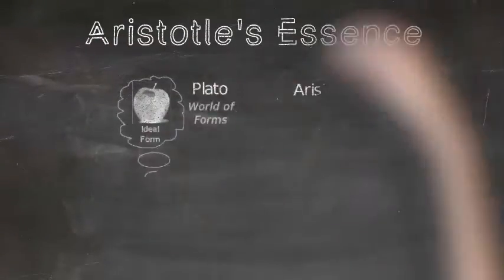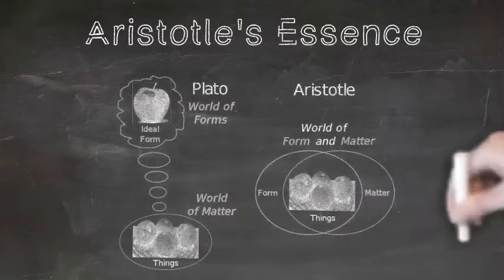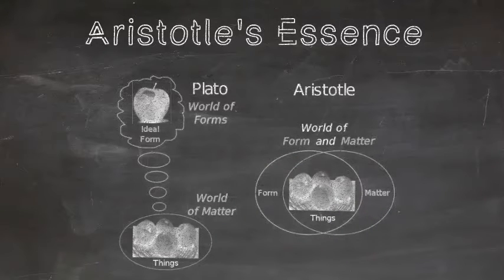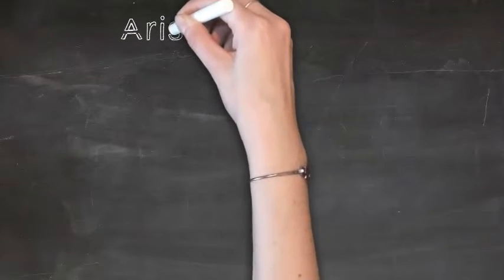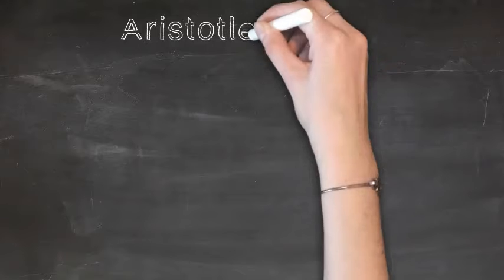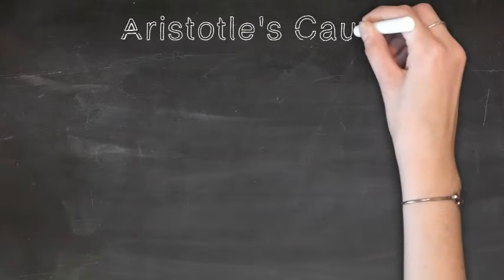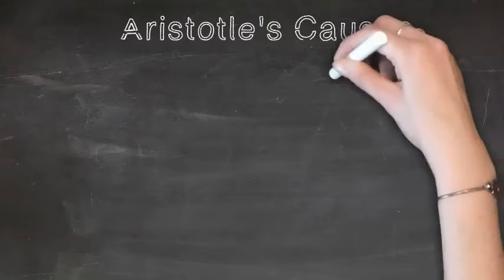So, for instance, for Plato, the world of forms was the ideal world, and things were in the world of matter. While for Aristotle, he brought forms and matter together, down into the empirical world. Think about water, if you put water in a balloon. If the water is by itself, it doesn't have any form. If you put it in a balloon, it becomes a ball. So that's sort of how Aristotle imagined this. The Aristotelian school produced a lot of interesting theories, and it's a little bit overwhelming, but we'll go through a couple more here in this class.